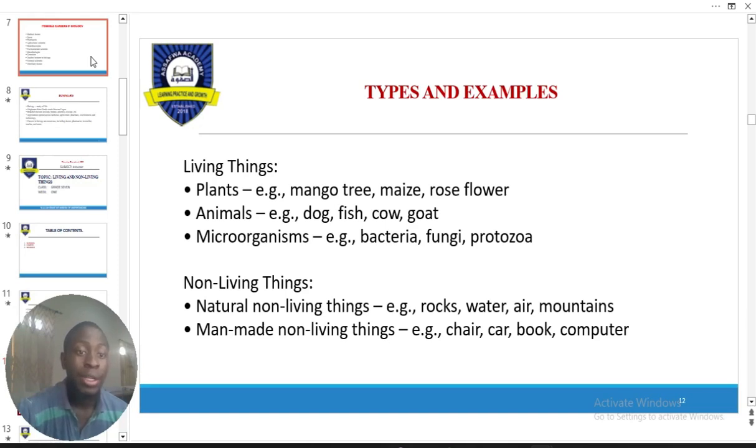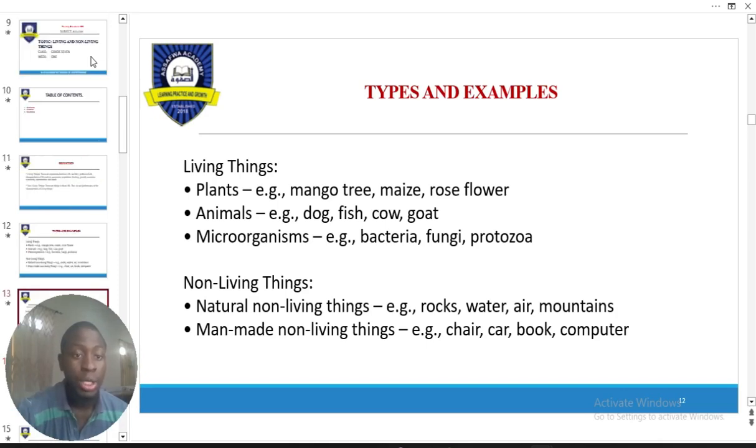If they find themselves in a conducive environment, they come to life, and if they find themselves in a harsh environment, they become dormant and act as non-living things. Right? These are examples of living things and non-living things, as you can see on your screen. It has been categorized into two parts: living and non-living things.